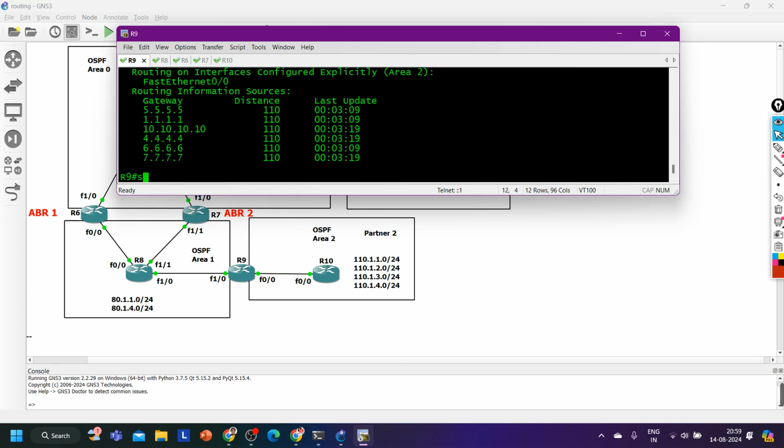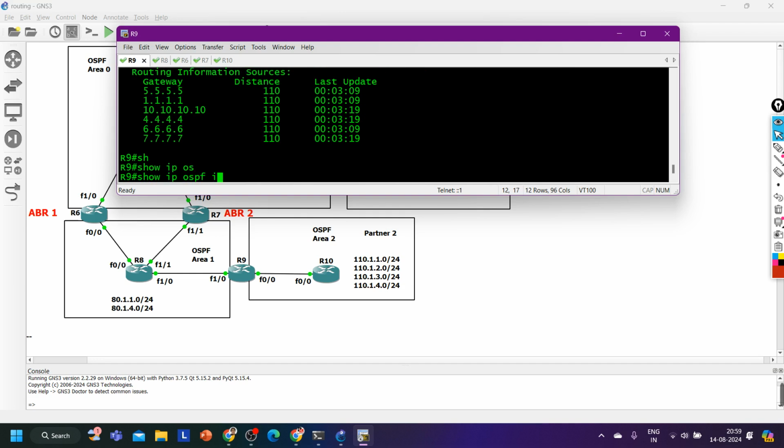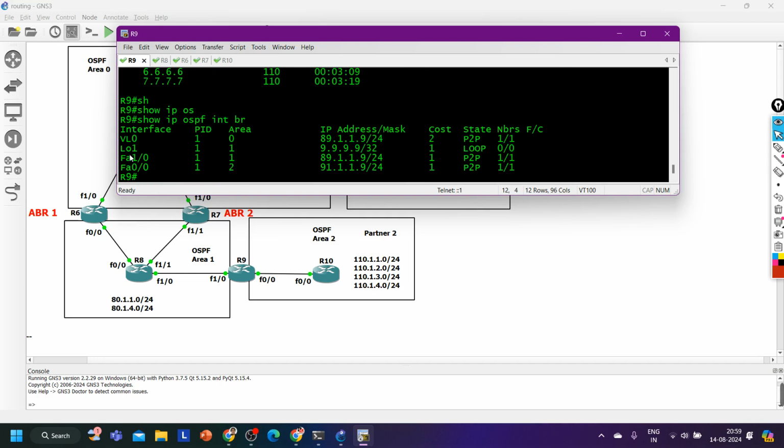No, loopback is there, but loopback is in area 1 now. So show IP ospf interface brief. Loopback is now in area 1, not in area 0. There is one virtual link now on this router, and that virtual link is in area 0. Getting my point? Yeah.